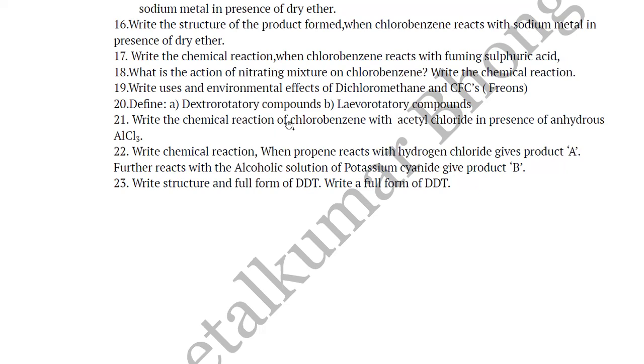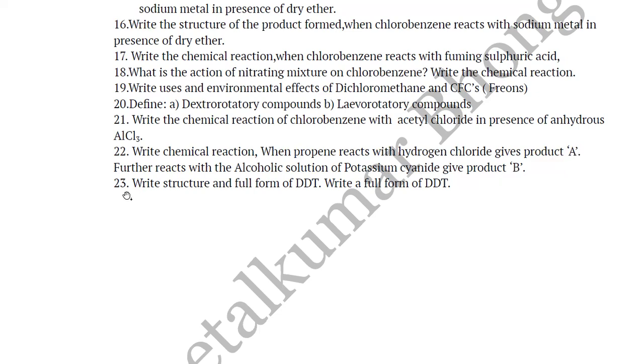21: write the chemical reaction of chlorobenzene with acetyl chloride in presence of anhydrous AlCl3. This is a Friedel-Crafts alkylation and acylation reaction, remember. Write the chemical reaction when propene reacts with hydrogen chloride, gives product A. Propene with hydrogen chloride means this is according to the Markovnikov's rule, and A further reacts with the alcoholic solution of potassium cyanide. Here, alcoholic potassium cyanide means again the chloride will be replaced with cyanide and it gives